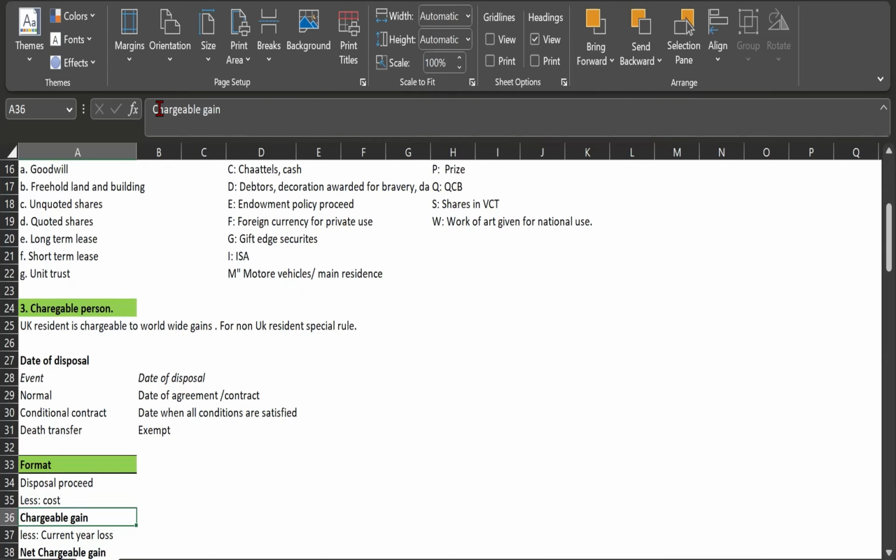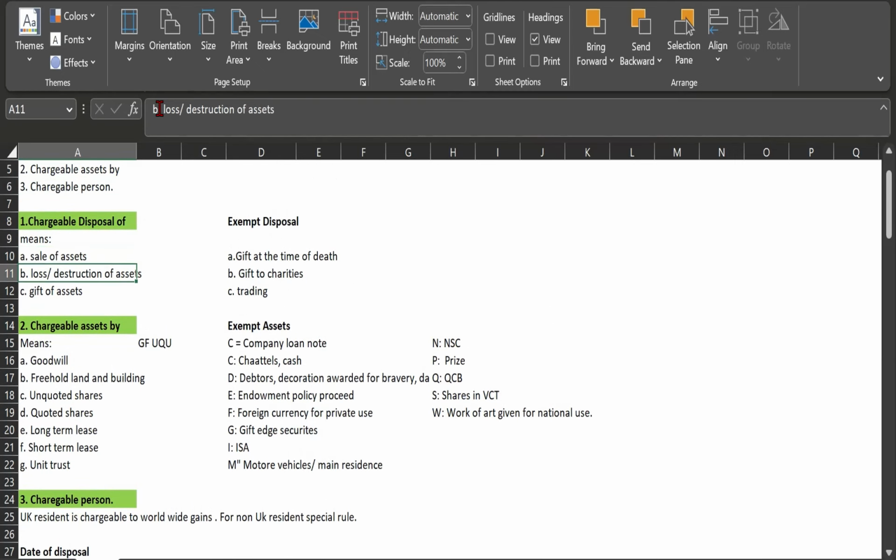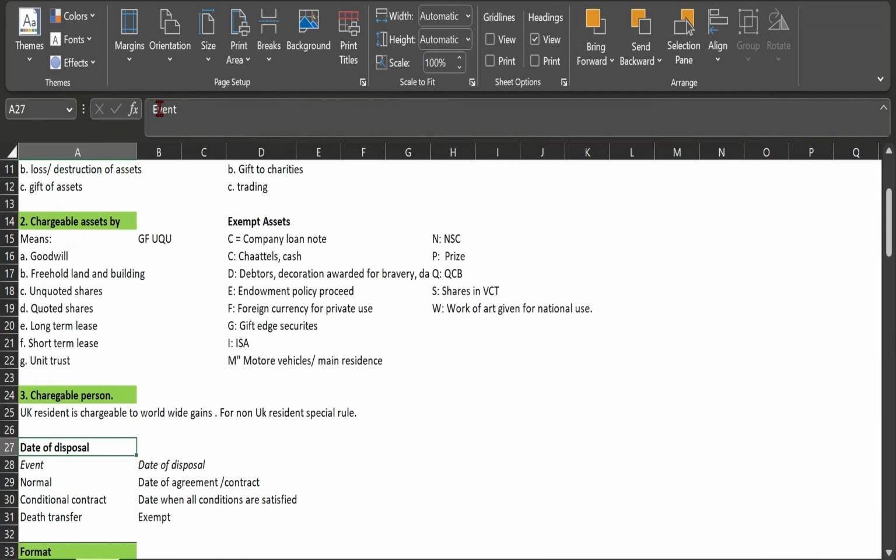Okay, so now one more thing. As I said before, chargeable disposal of a chargeable asset by a chargeable person. So now the disposal. The date of disposal is very important, right? So here, in the normal case, the date of disposal is when there is an agreement or contract.